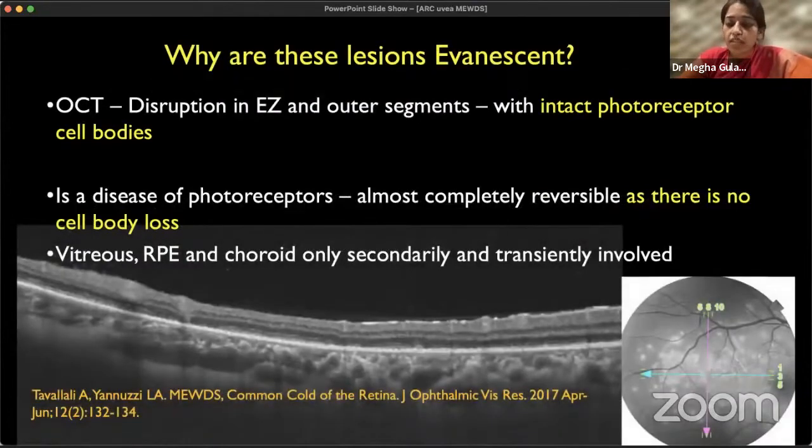On OCT, what we see is that the lesions, the white dots and spots, are at the outer retina. In the outer retina also, the disorder is usually centered on the ellipsoid zone and to some extent the interdigitation zone. So the outer segments get affected, but there are intact photoreceptor cell bodies. Only when there is damage to the cell bodies does it become irreversible. But here, the cell bodies are intact. So these are completely reversible lesions, what we see clinically.